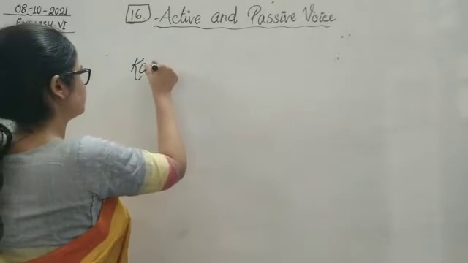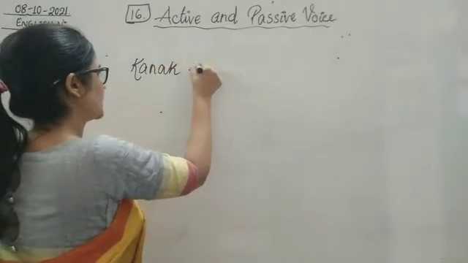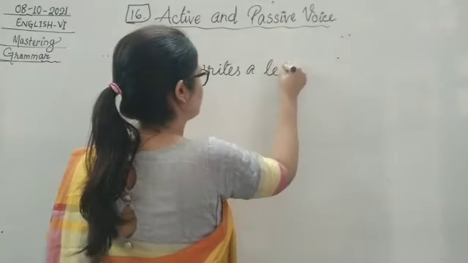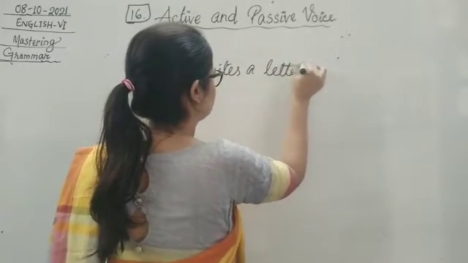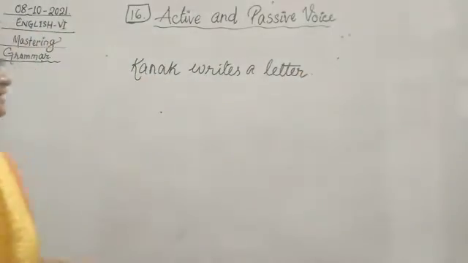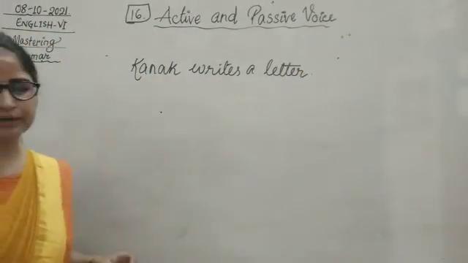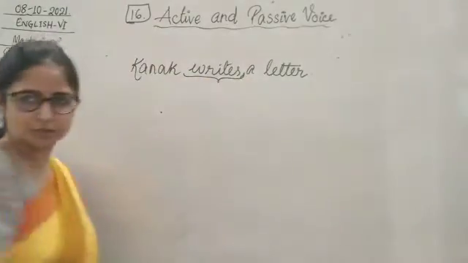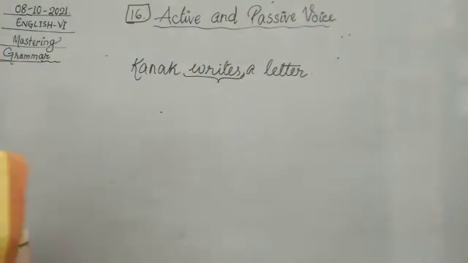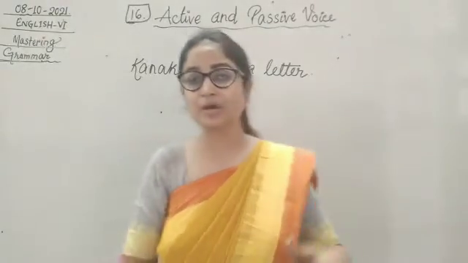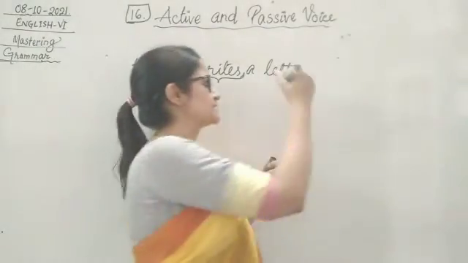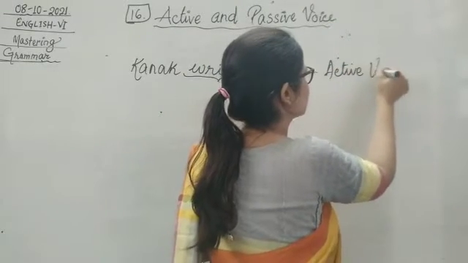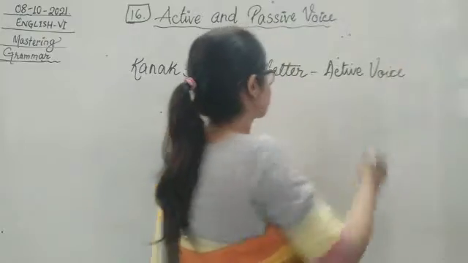Yes, Kanak writes a letter. Here we can see this one is in present tense. If I have taught you definitely, so this is in simple present. Now this is also in active voice, you have to understand which is active voice. So this one is active voice, we have to change it into passive.